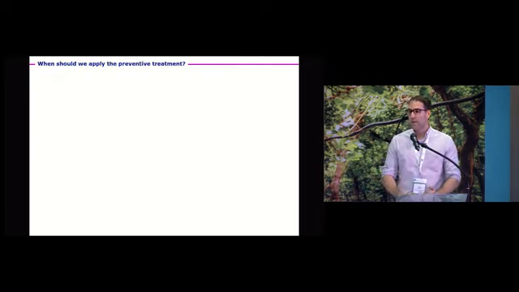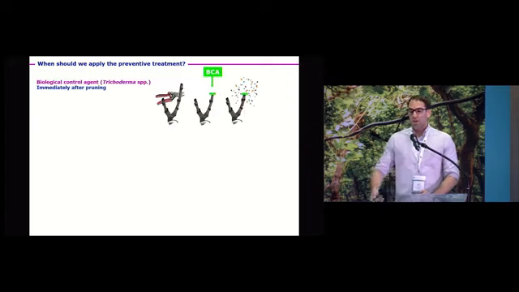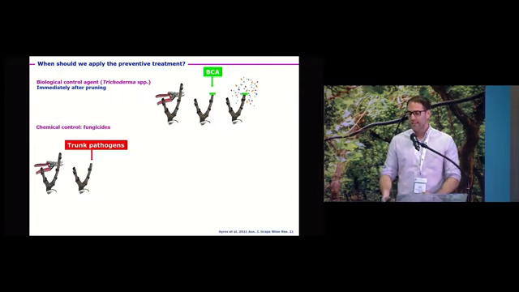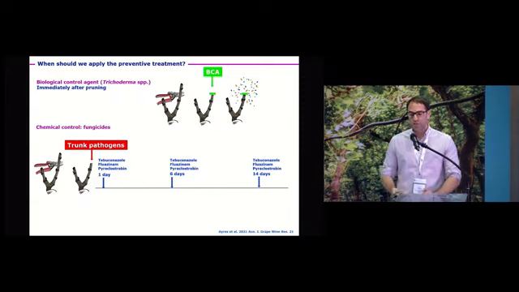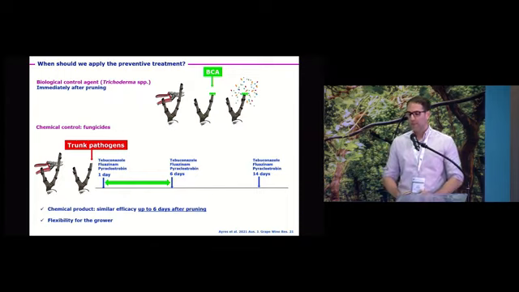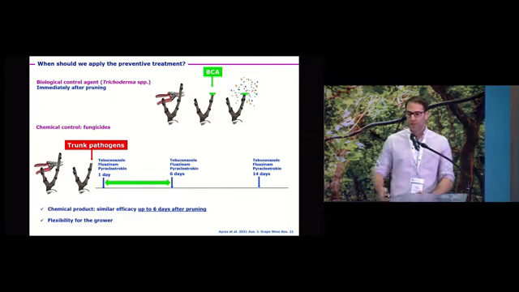Another issue is when we should apply the protective treatments. I strongly recommend applying the Trichoderma species or the biological control agent immediately after pruning, because these fungi have to germinate, establish, and grow just to protect the pruning wound against different species. Regarding chemicals, in this Australian study the researchers demonstrated that you can apply these active ingredients, tebuconazole, fluazinam, and pyraclostrobin, up to 6 days after pruning, so the efficacy is similar. This can give some flexibility to the grower compared to the application of biological control agents.